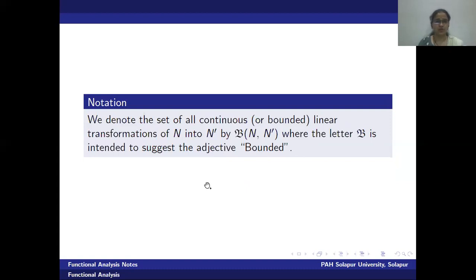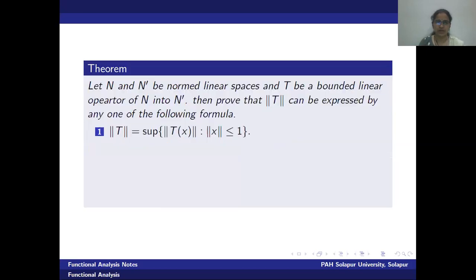Here we are going to follow a notation for the set of all bounded linear transformations, or the set of all continuous linear transformations, from N into N dash as B of N comma N dash. Here the letter B is intended to suggest the adjective bounded. We are collecting all bounded linear transformations from N to N dash. Okay.